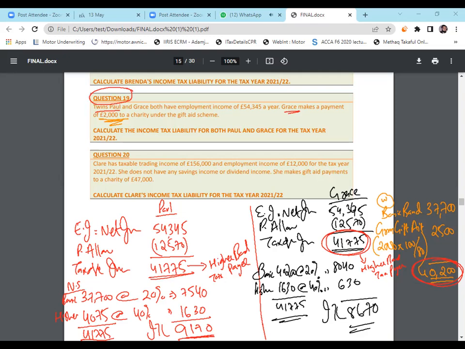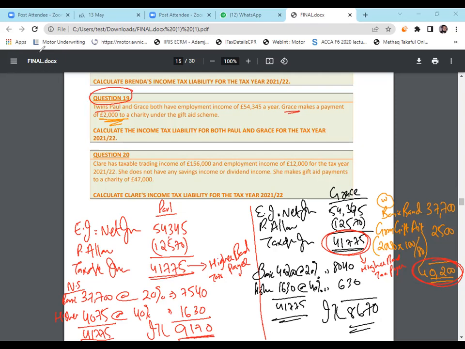You can see same income, but because of gift aid, the tax liability reduced. Paul earned the same, Grace is earning the same amount, but because of a relief available, if you spend money in charity, if you donate to charity under the gift aid scheme, this is a relief.